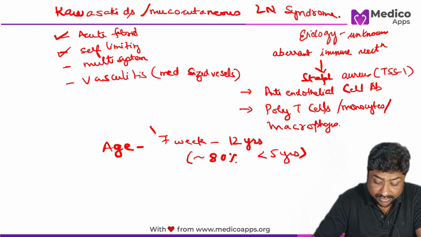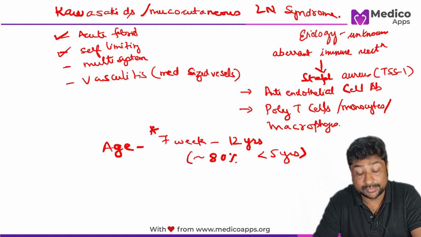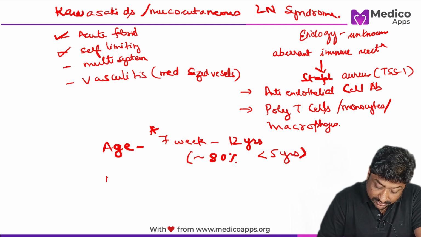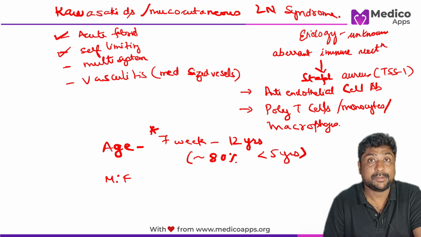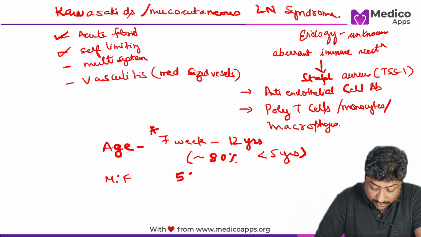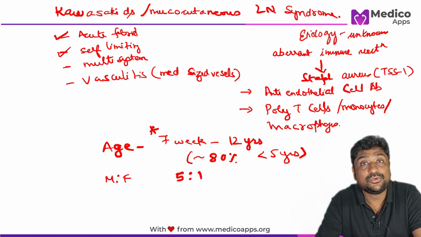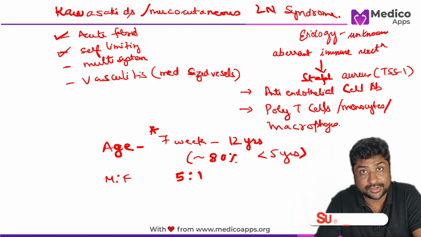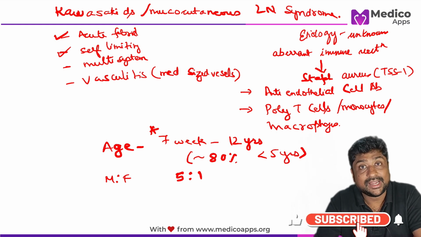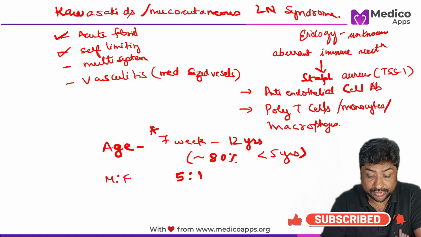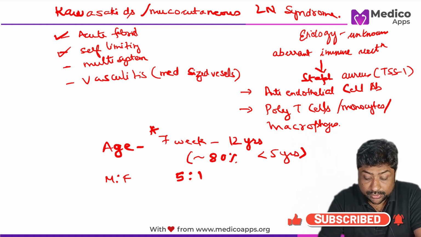So, this is a very high-yield point which you have to remember. The second is the male to female preponderance. 5:1 is the male to female ratio of being affected. So, it's the male child which is more affected as compared to female. So, this is about Kawasaki.